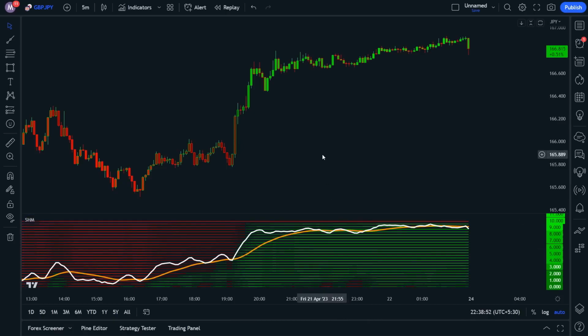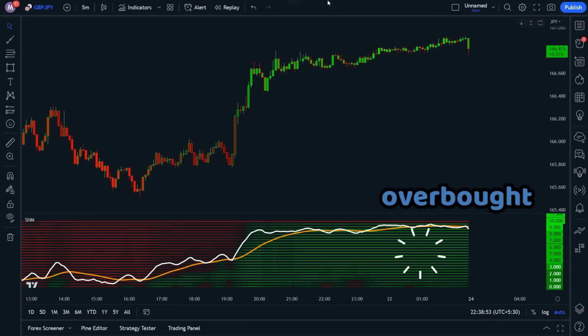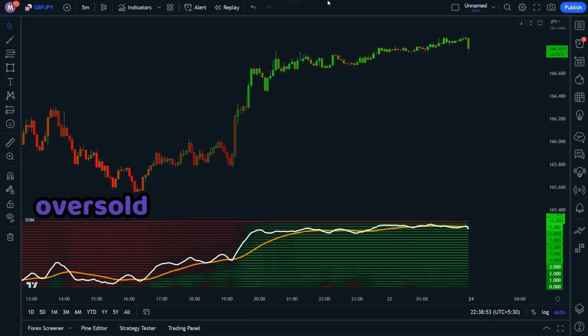But before we move on to the next indicator, let me give you a quick overview of what this one actually does, so you can better understand how it will help you make more profitable trades. So here, we're plotting stochastic oscillators into a heat map to help us identify overbought and oversold regions. The green lines indicate overbought regions, while the red lines indicate oversold regions. I'll explain how to use this heat map, but first, let's add a second indicator to the chart.